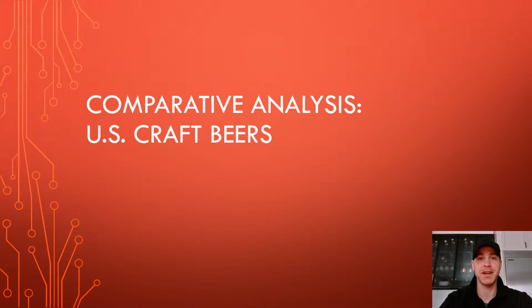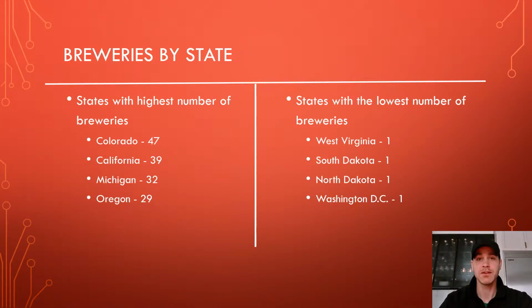We'll be doing a comparative analysis over U.S. craft beers. This includes 2,410 beers across 558 breweries. Let's get started. First thing we did was look at the number of breweries by state.